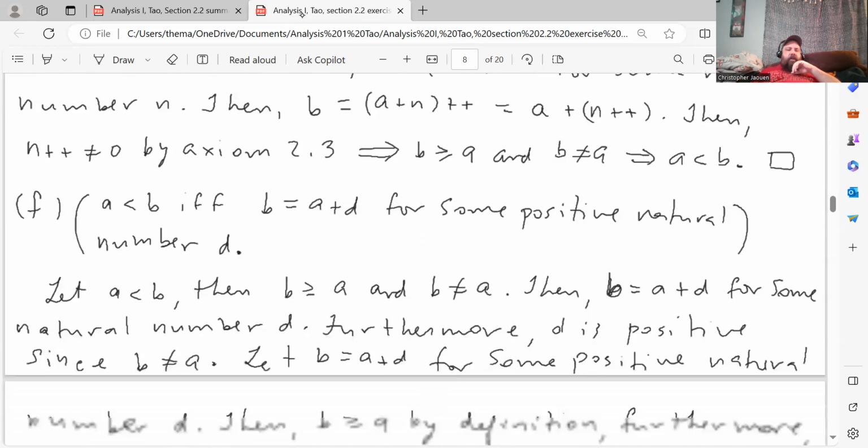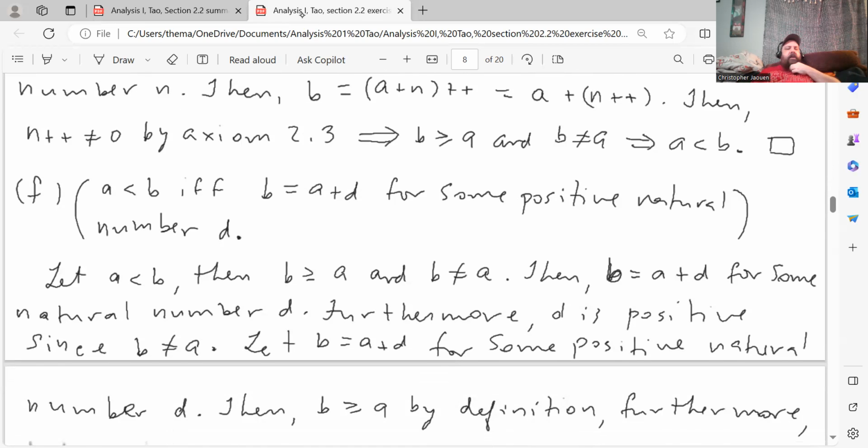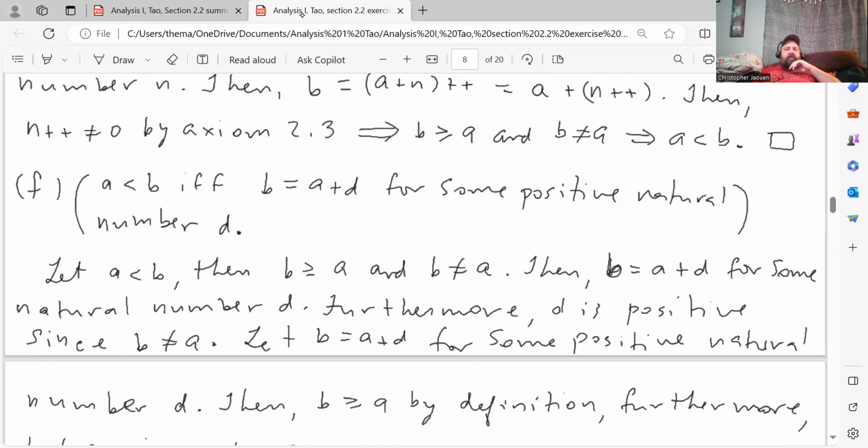All right, part F says, if you recall, a less than b if and only if b is a plus d for some positive natural number d. So let's start with this hypothesis and show that this is true. Let a be less than b, then b is greater than or equal to a, and b is not equal to a. Then b is equal to a plus d for some natural number d, again, by definition. Furthermore, d is positive since b is not equal to a.